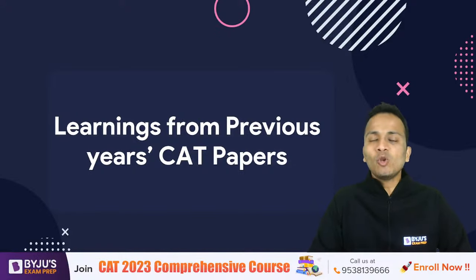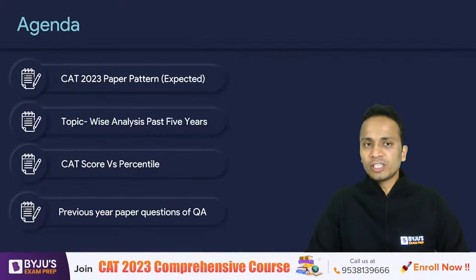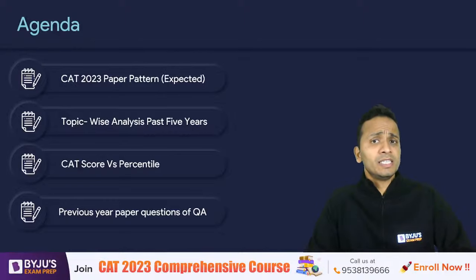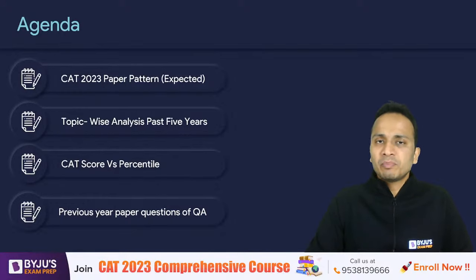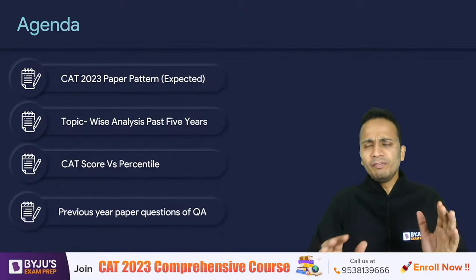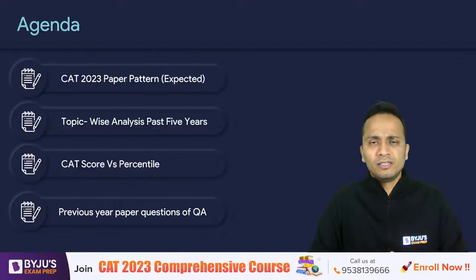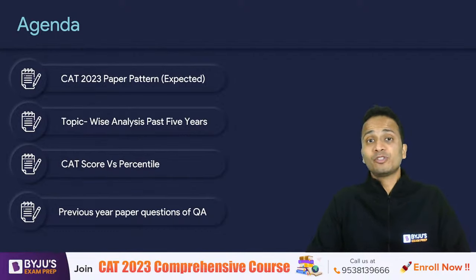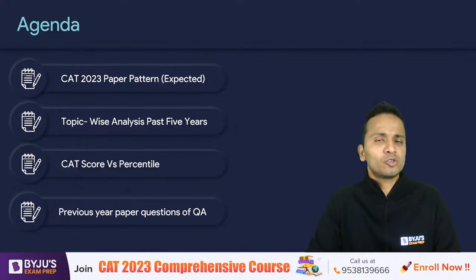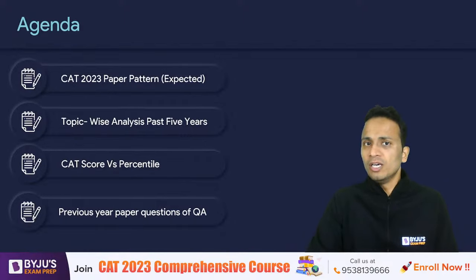So let us quickly have a look at the agenda of this session. First of all, we'll be discussing what can be the expected paper pattern for CAT 2023. We'll be restricting our scope to the QA section only. Then we'll be looking at the topic-wise analysis of the last 5 year papers of CAT. Then CAT score versus percentile: what should be your target score as far as the QA section is concerned in order to secure the percentile that you are targeting.